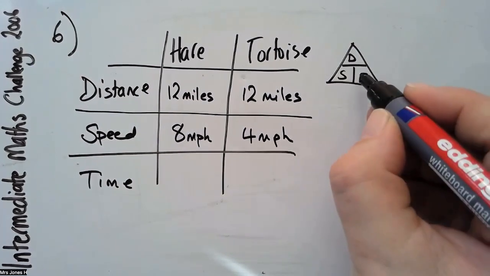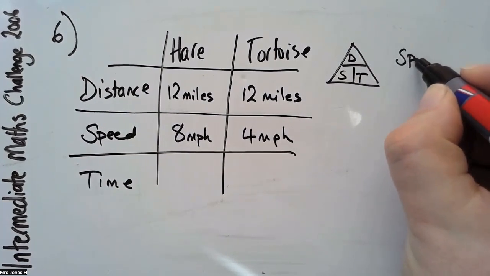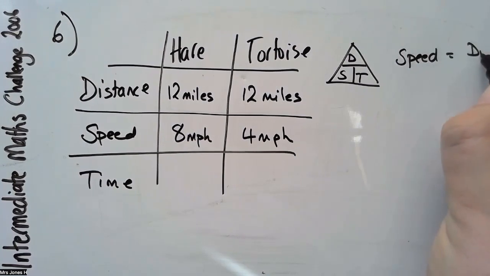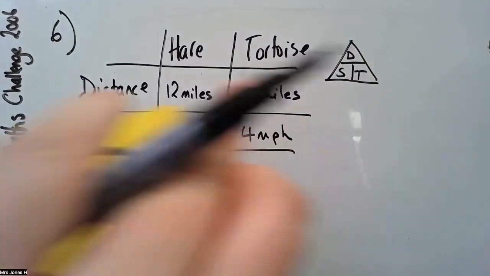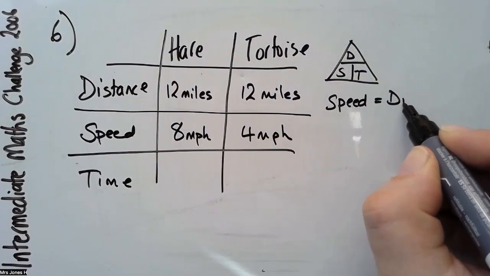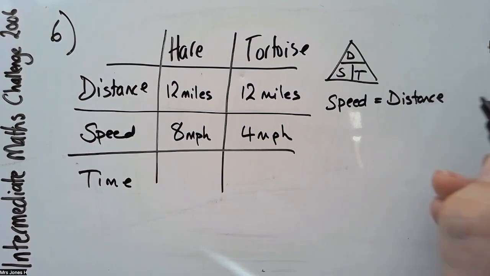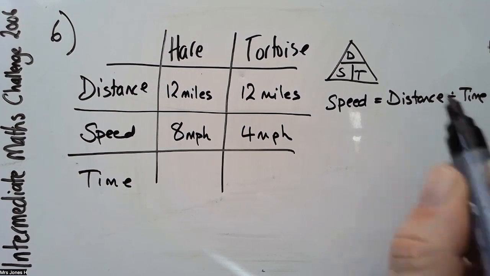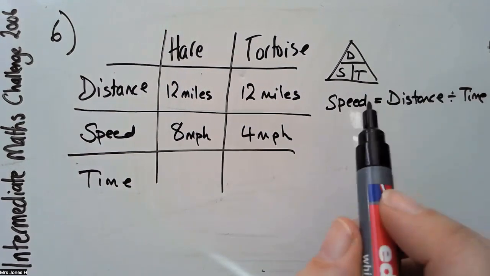Some people know this as a triangle. Some people know that speed equals distance divided by time. They do the same job.